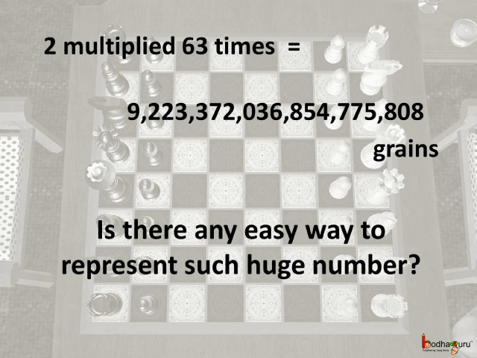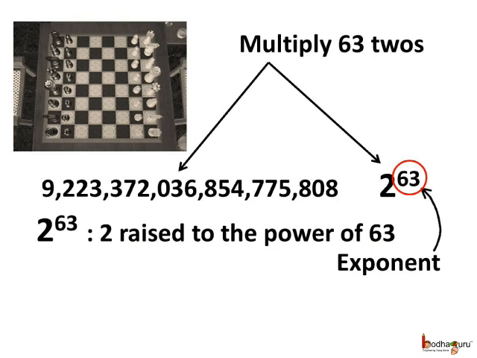Yes, there is. You know, exponents are used to express huge numbers. Like when we multiply 63 twos, we can write it as 2 superscript 63 instead of writing such a huge number which consists of 9,223,372,036,854,775,808.